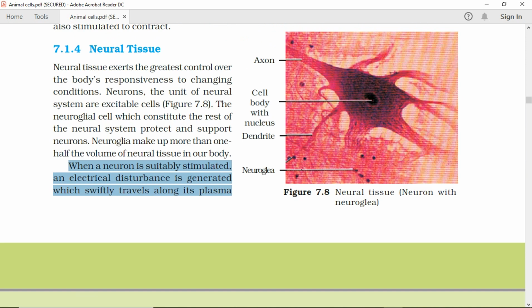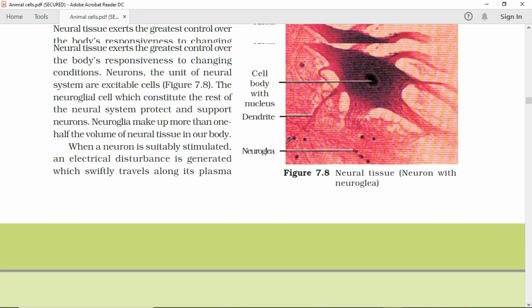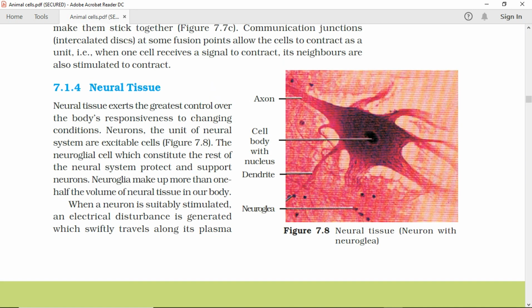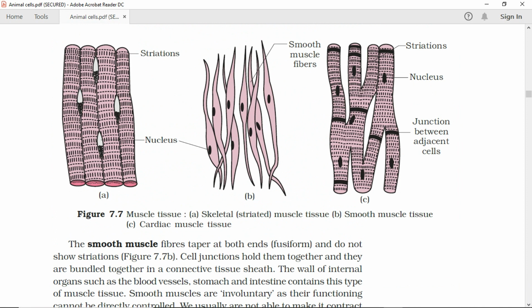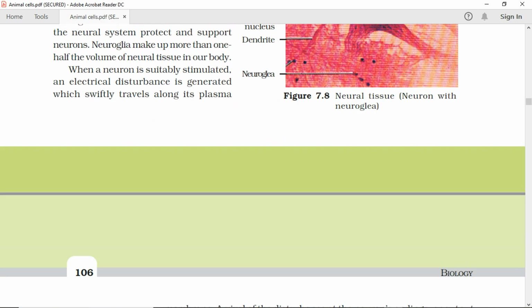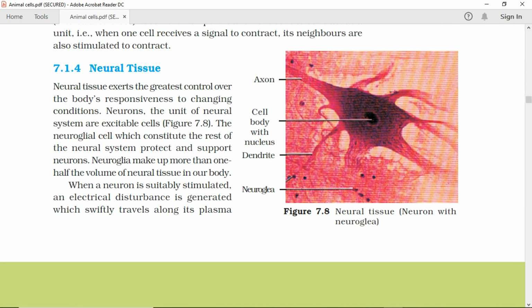Striations. Junction between adjacent cells. Nucleus. Striations. Smooth muscle fibers. Figure 7.7 Muscle tissue. A. Skeletal, striated, muscle tissue. B. Smooth muscle tissue. C. Cardiac muscle tissue. Figure 7.8 Neural tissue. Neuron with neuroglia. Dendrite. Cell body with nucleus. Axon. Neuroglia.